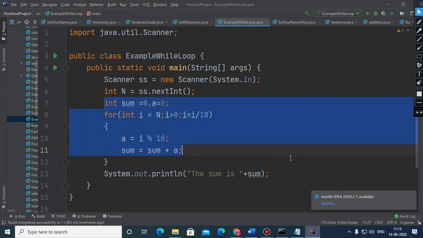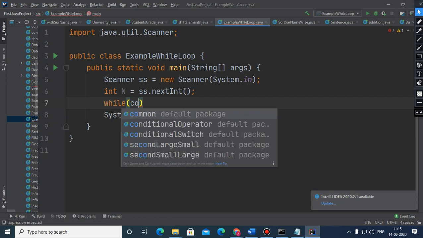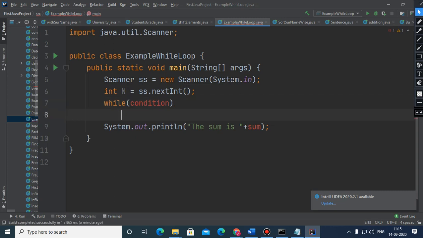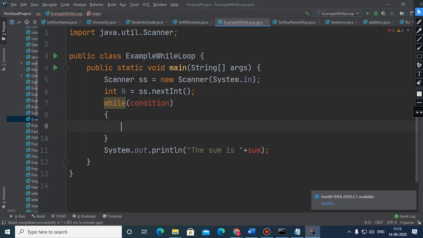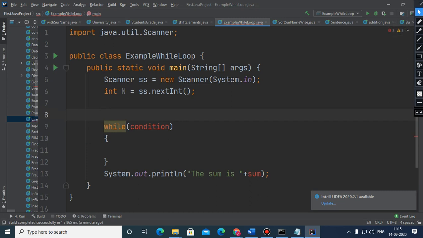So children, what is the syntax of a while loop then? In a while loop, initialization comes before the while statement which I am writing, right here. Initialization will be at this point, and this is the condition. And this is the body of the loop, and this body will keep on executing till the given condition is true.